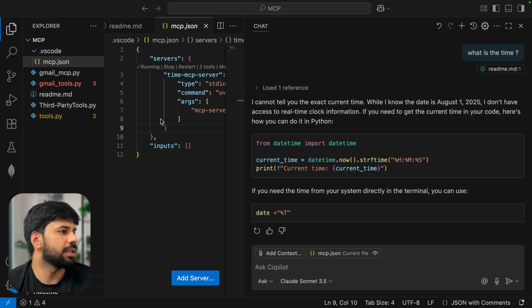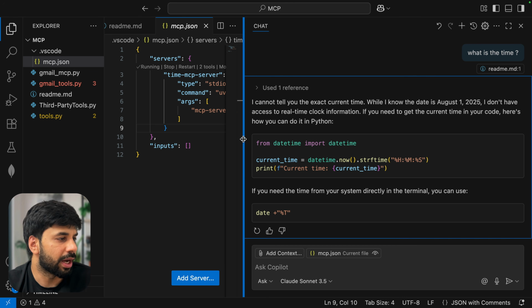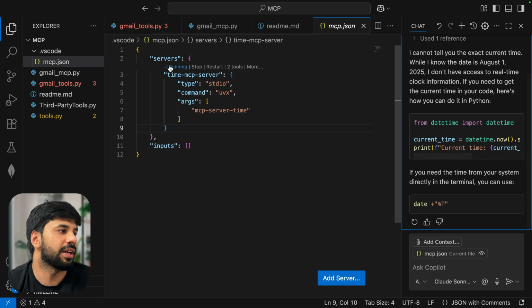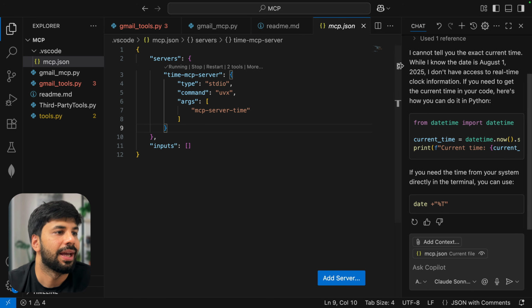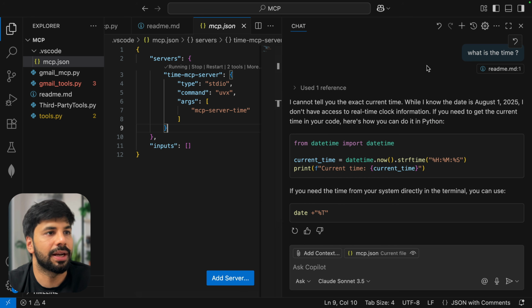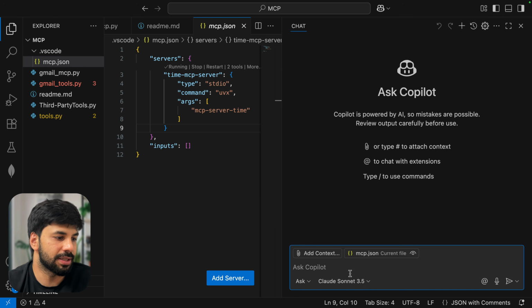Now, we can see how our server is running. Let me first show you that as well. I forgot that. The server is running. It is having two tools which we know what they are, right? To use it, I guess we can directly just start a new instance and let me ask this.